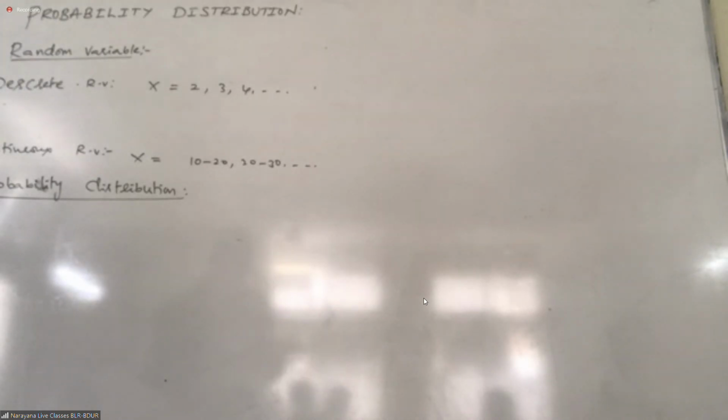What is the frequency distribution? One variable and its respective frequencies. Frequency means how many times that is appearing. It's called frequency distribution. You know, right? Then what is the probability distribution? One variable and its probability. Here that variable must be a random variable, not just a variable. So what is the probability distribution?